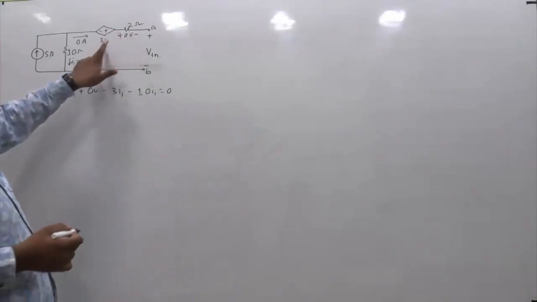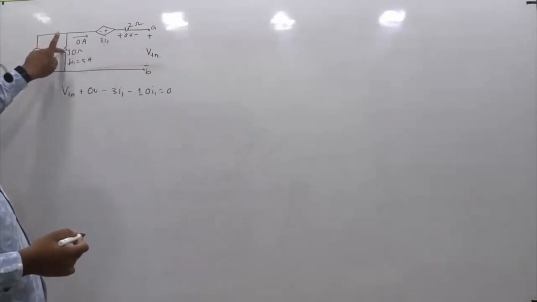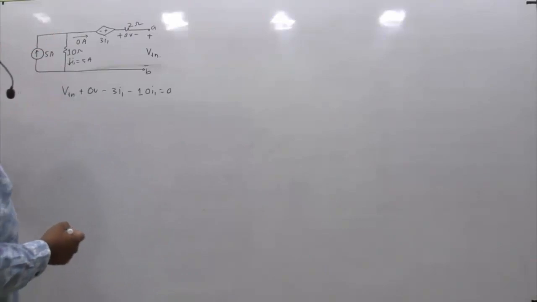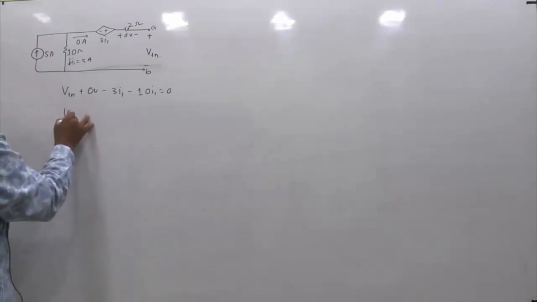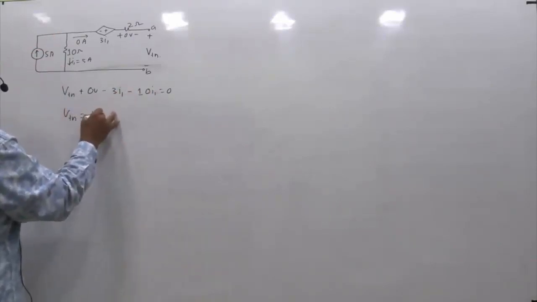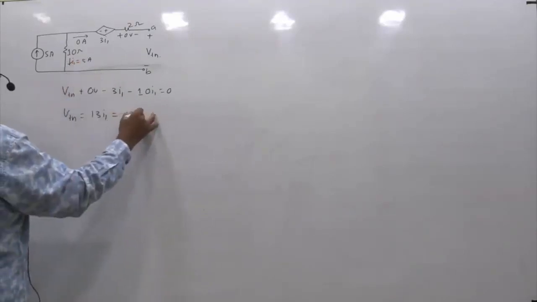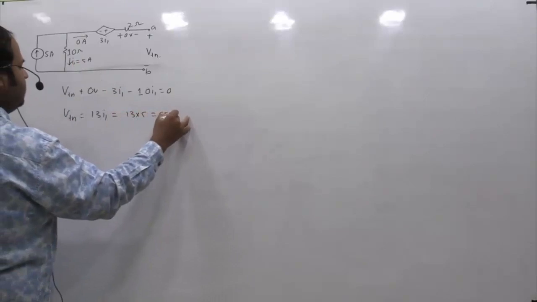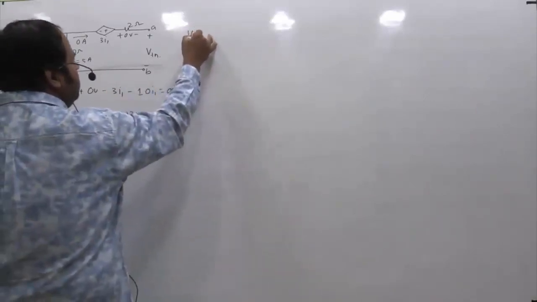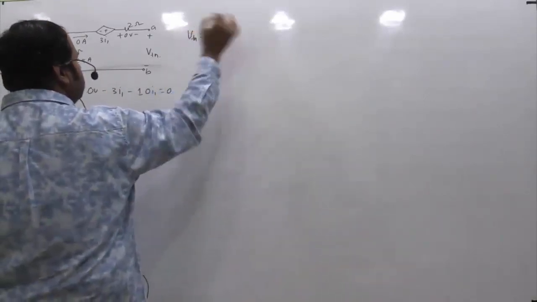Resistance is 10, current is I1. So VTH is equal to 3 plus 10, 13 I1. But what is the value of I1? I1 is 5 we got. So this is 13 into 5, so we are getting 65 volts. So the value of VTH is 65 volts.